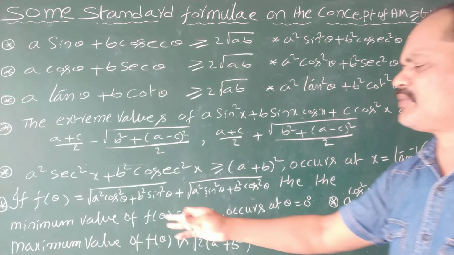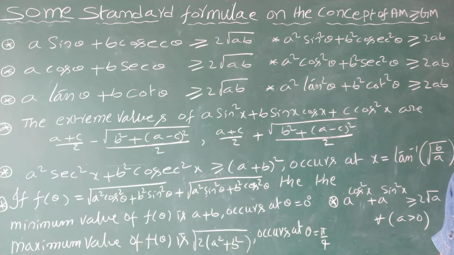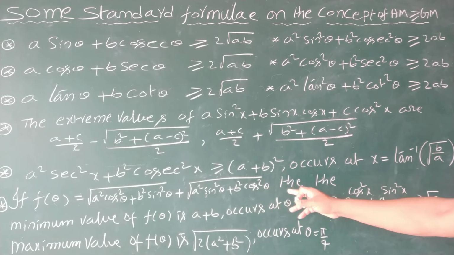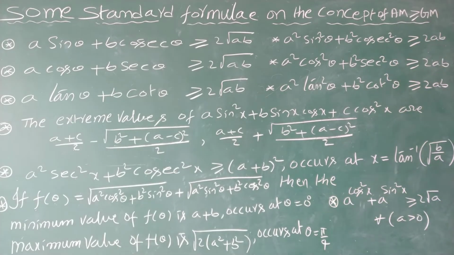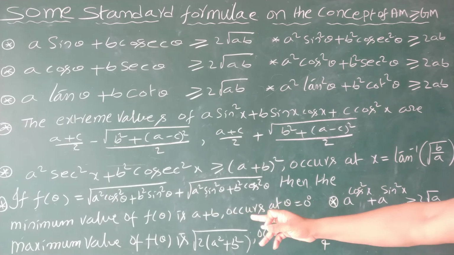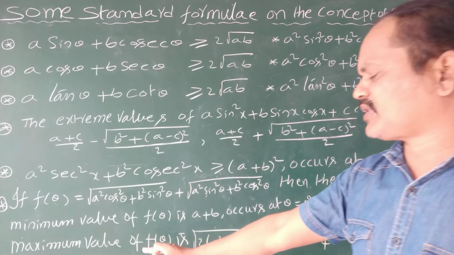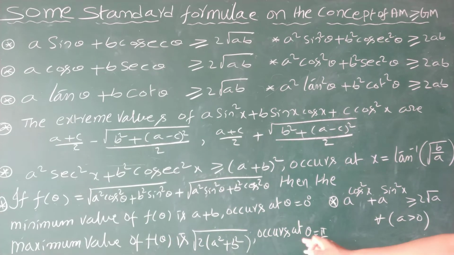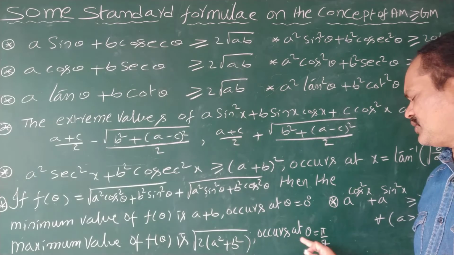Again, if the function is of the form f of theta equal to root of a square cos square theta plus b square sin square theta plus root of a square sin square theta plus b square cos square theta, then the minimum value of f of theta is a plus b, which occurs at theta equal to 0 degrees, and the maximum value of f of theta is square root of 2 times (a square plus b square), which occurs at theta equal to 45 degrees. That's why it gives the minimum value at theta 0 and the maximum value at theta 45 degrees.